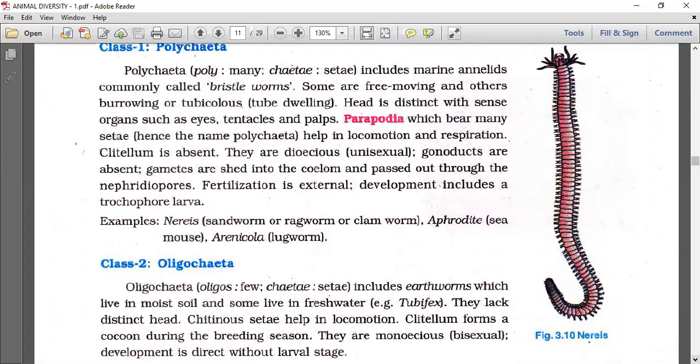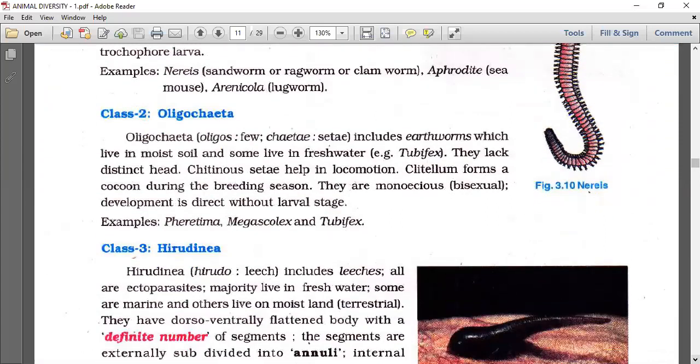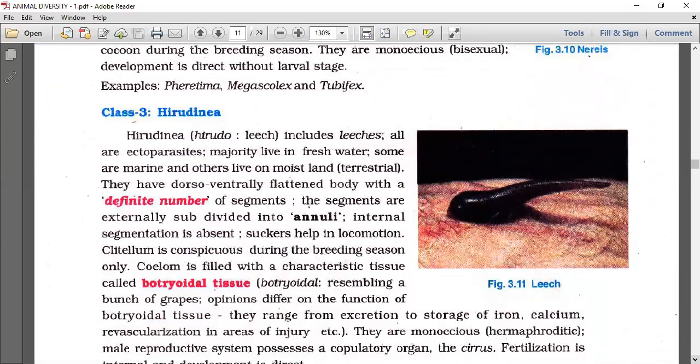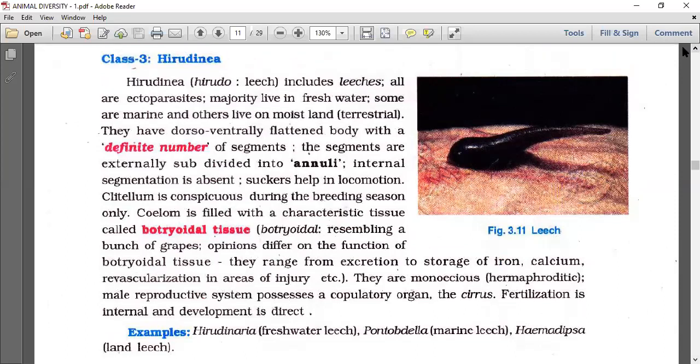Let me show you the examples. Polychaeta: Nereis, sandworm, ragworm or clamworm; Aphrodite, sea mouse; Arenicola, lugworm. Then Oligochaeta: Pheretima, Megascolex, Tubifex, all commonly called earthworms. Hirudinea are commonly called leeches. Examples: Hirudinaria, freshwater leech; Pontobdella, marine leech; Haemadipsa, the land leech which lives on land.